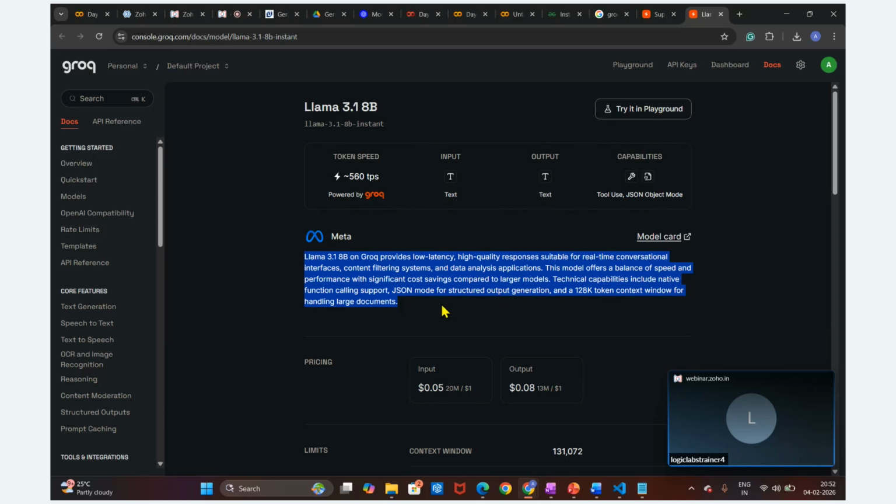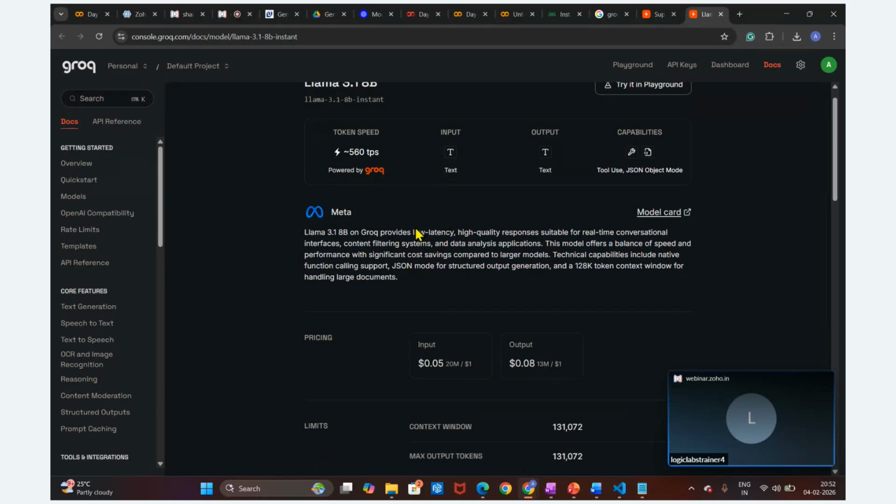So in a later part, guys, I will explain this. As of now, just understand that it has low latency, meaning very fast, quicker in response, and high quality response. This is just to understand these 2 points. Later I'm going to explain what function calling is, what the JSON object structured output is. We will get to this. What is this token window size? I am going to explain this later.